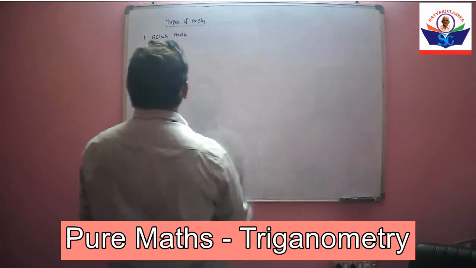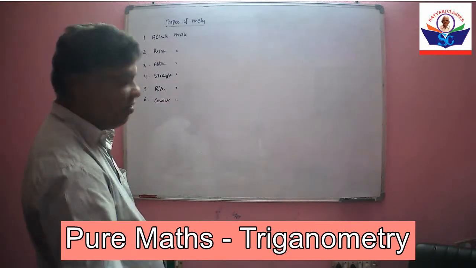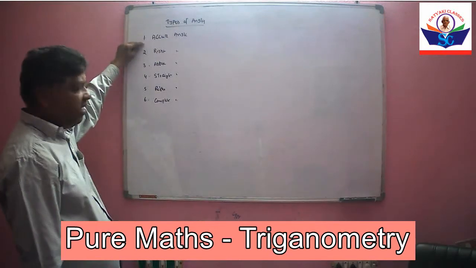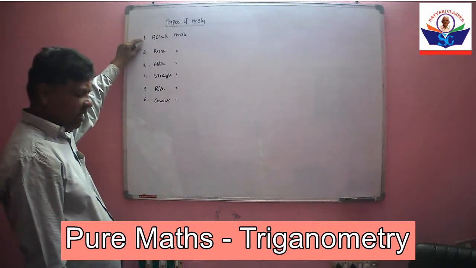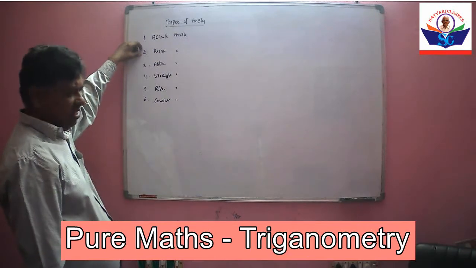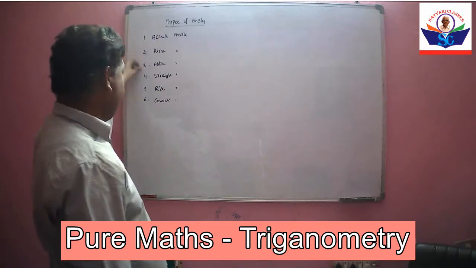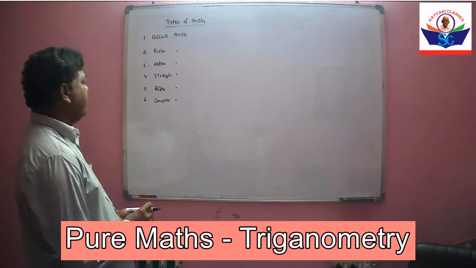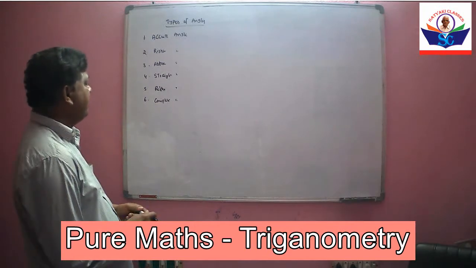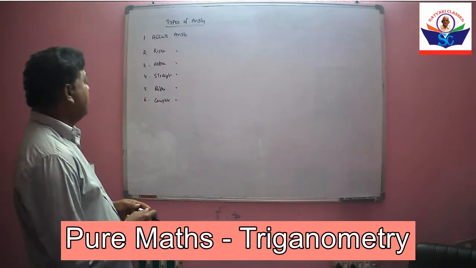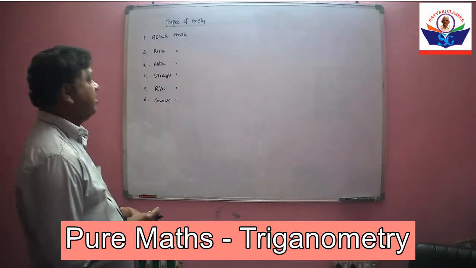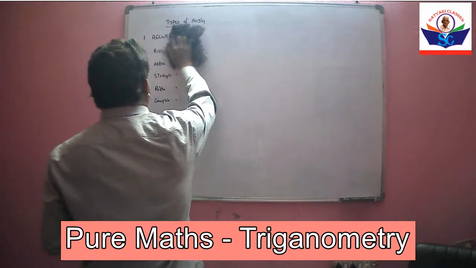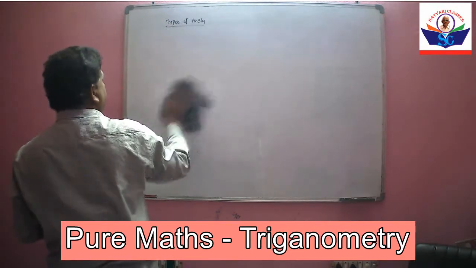So there are 6 types of angles. First one is acute angle. In acute angle, theta is less than 90 degrees. In right angle, theta is 90 degrees. In obtuse angle, theta is greater than 90 and less than 180. In straight angle, theta is 180. In reflex angle, theta is greater than 180. And in complete angle, theta is 360 degrees. So this is about the angles.